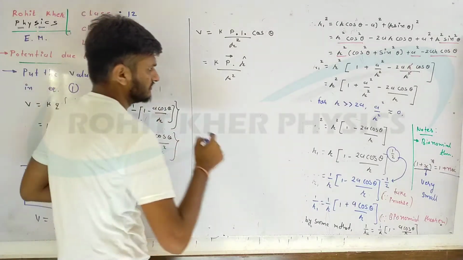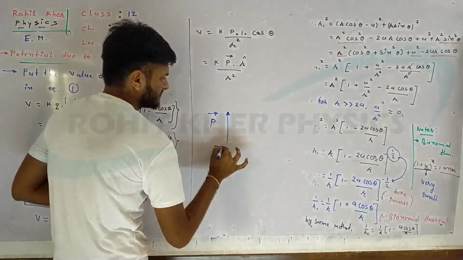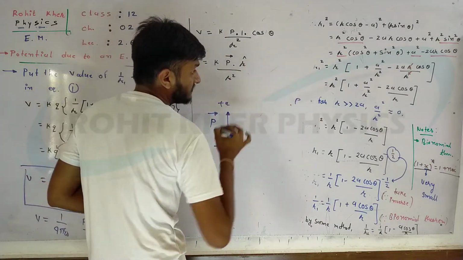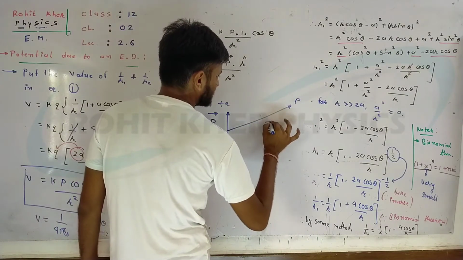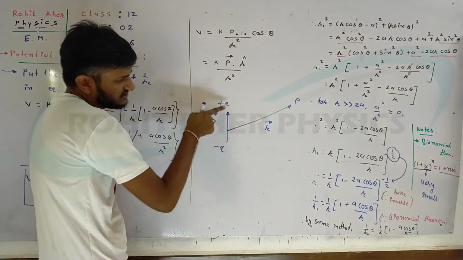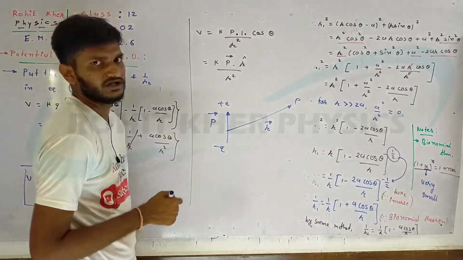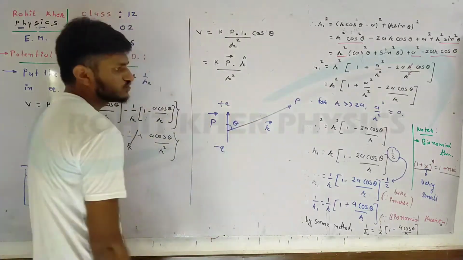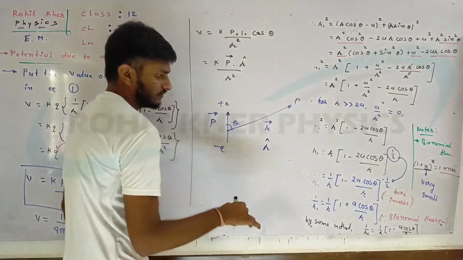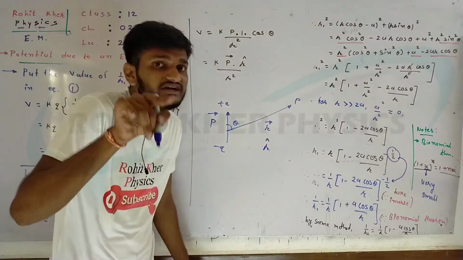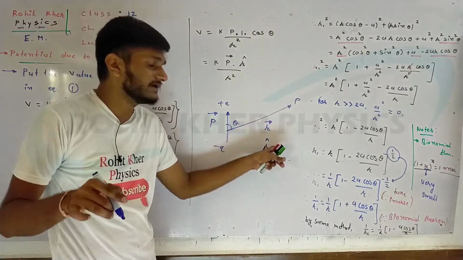What is r caret? This will be our p vector, this one is minus q, this one is plus q. Here is a point P where we find the potential, and the r vector will be like this. This vector is just the position vector of point P from the midpoint of the dipole. There is an angle theta between these two vectors. So this is the r vector. Now what is r caret or r cap? R cap is a unit vector from the midpoint to this point.